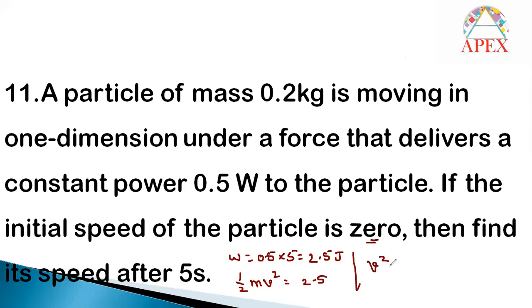Then v square will be 2 into 2.5 by 0.2, which is 5 by 0.2, that is 50 by 2, that is 25. Then finally v is equal to 5 meter per second. As in the previous question, the process is similar, and the final velocity is 5 meter per second. Okay, see the next question.